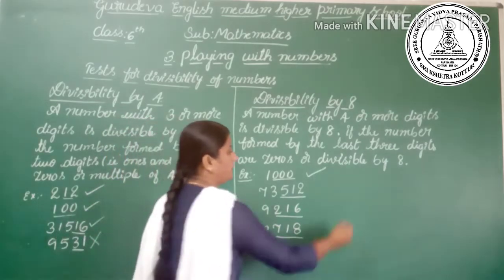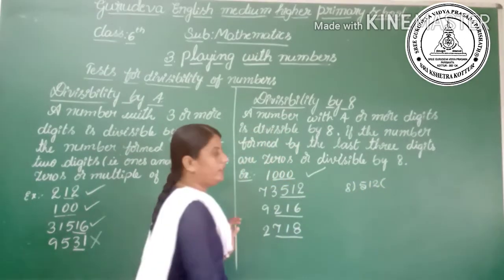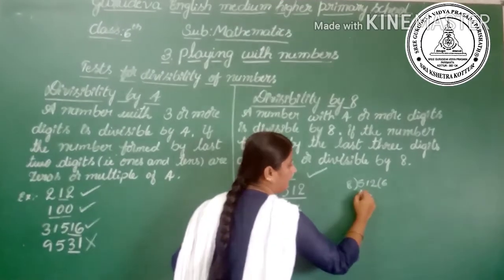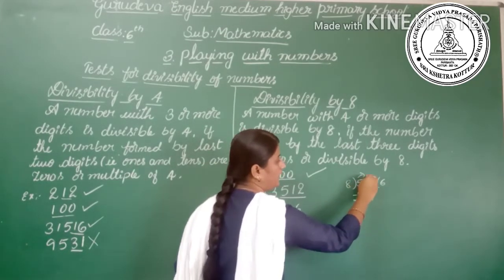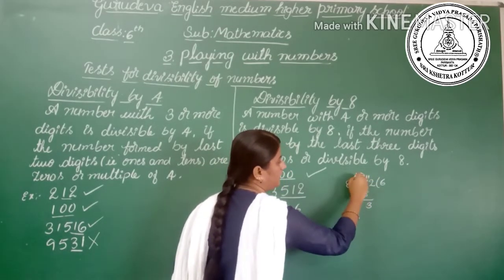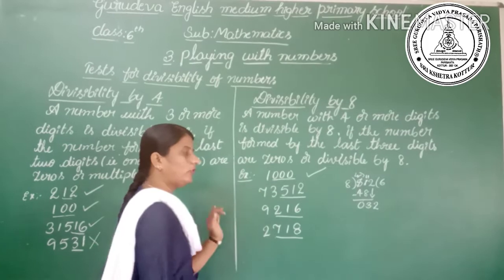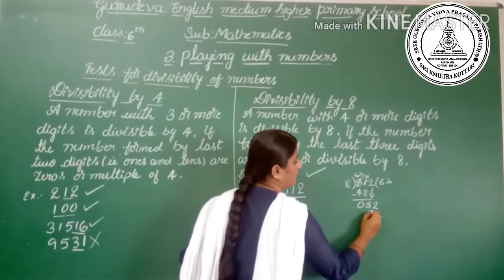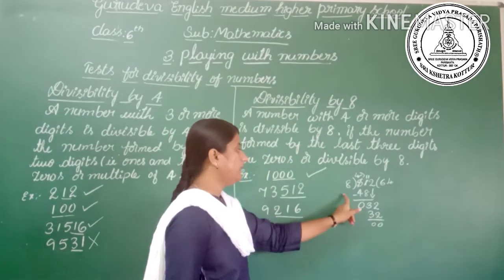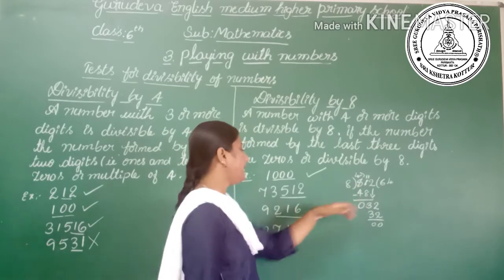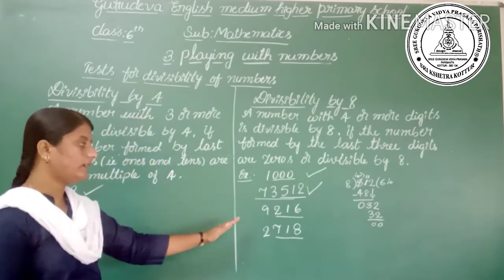Let's do the division. 512 divided by 8. 8 sixes are 48... 8 6 40. Subtract here: 1 minus 8 we cannot subtract, take borrow, 11 minus 8 is 3. Then here 4 minus 4 is 0. Then take 2 down, 32. 8 fours are 32, and the remainder is 0. So hence it is divisible by 8. So 512 is divisible by 8, then the whole number is divisible by 8. Then similarly the third one.